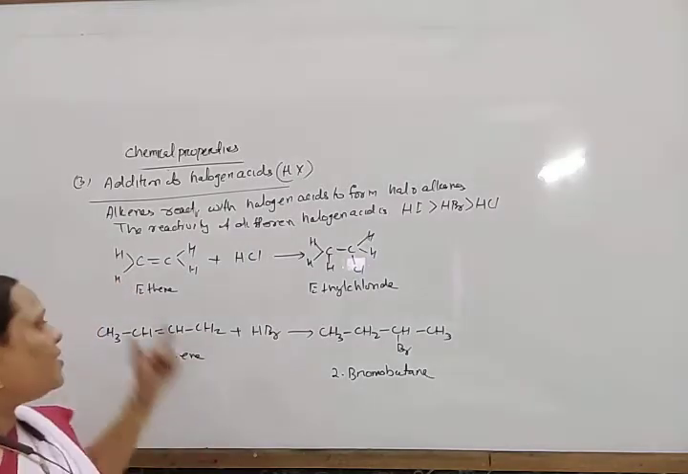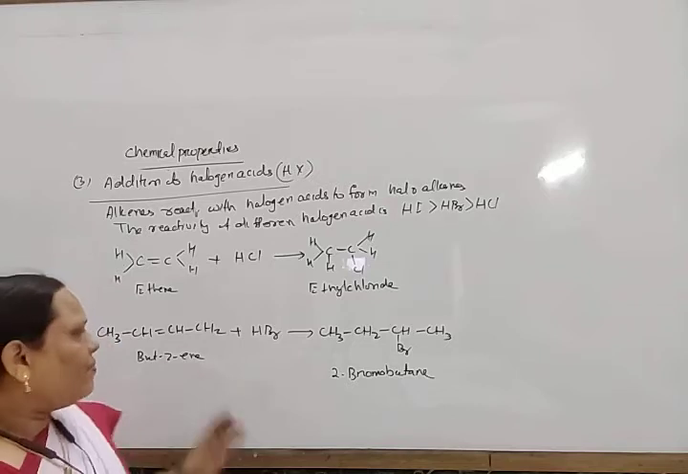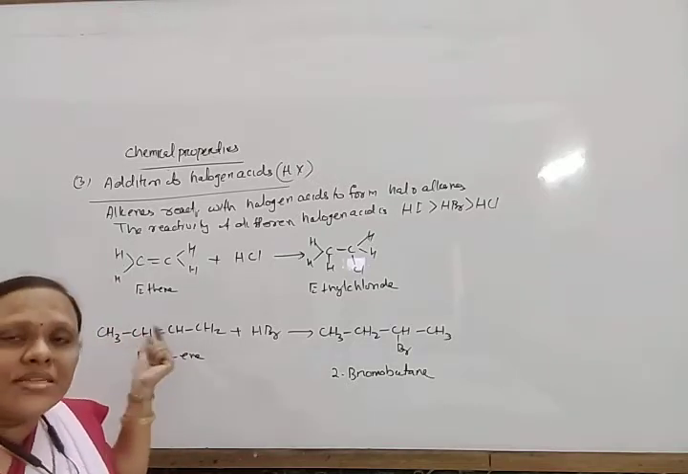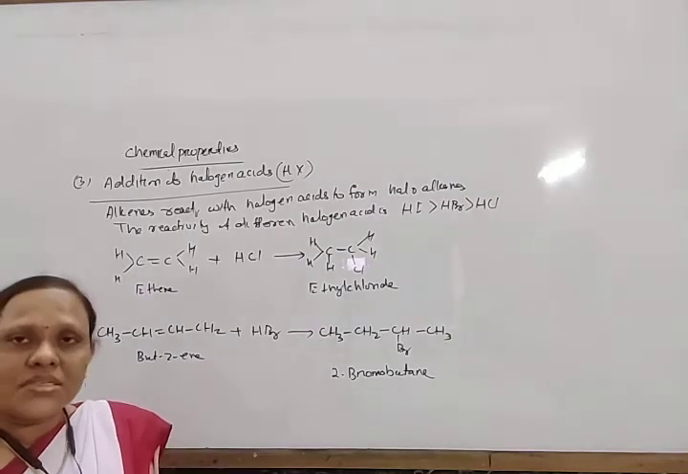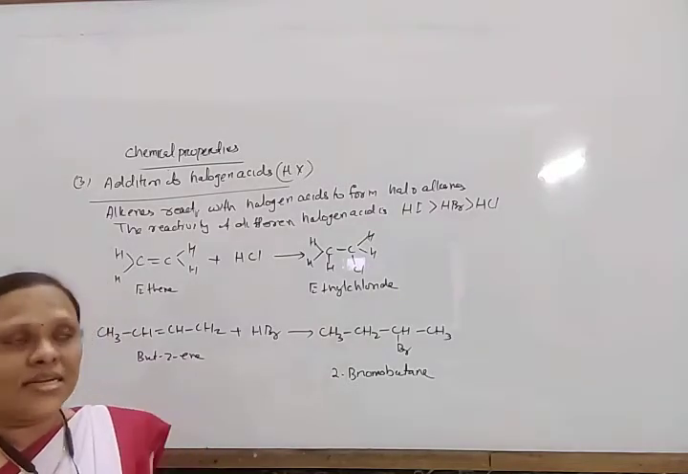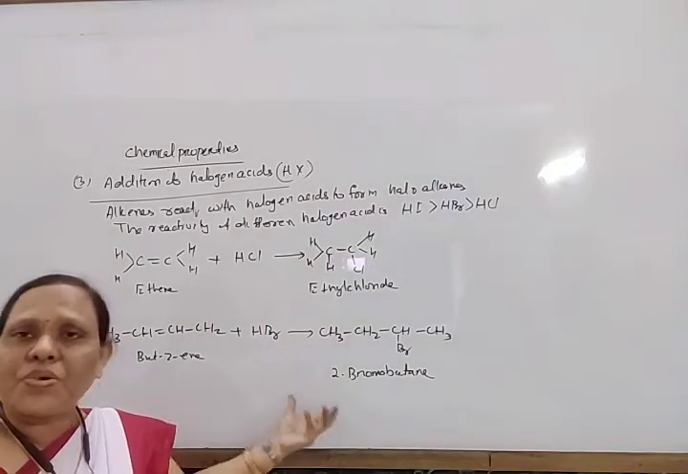But look, these are symmetrical alkenes. Symmetrical alkene means if the same alkyl groups are present on both sides of the double bond, that is known as your symmetrical alkene. And if different alkyl groups are present on both sides of the double bond, that is known as your unsymmetrical alkene. So when symmetrical alkene is there, then only one product is formed.